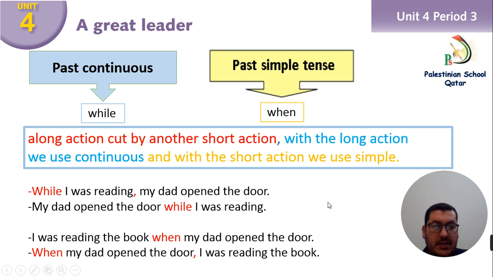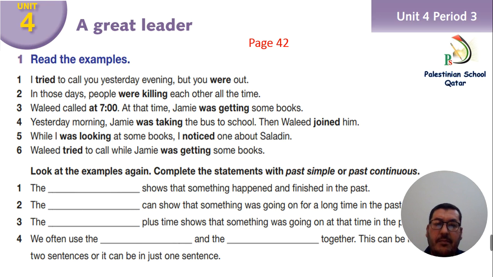Okay, everybody, we can put while with the past continuous, we can put when with the past simple, but be careful, only one of them should be in the sentence. Okay, next we have page 42, exercise number 1. Read the examples. Number 1, I tried to call you yesterday evening, but you were out.